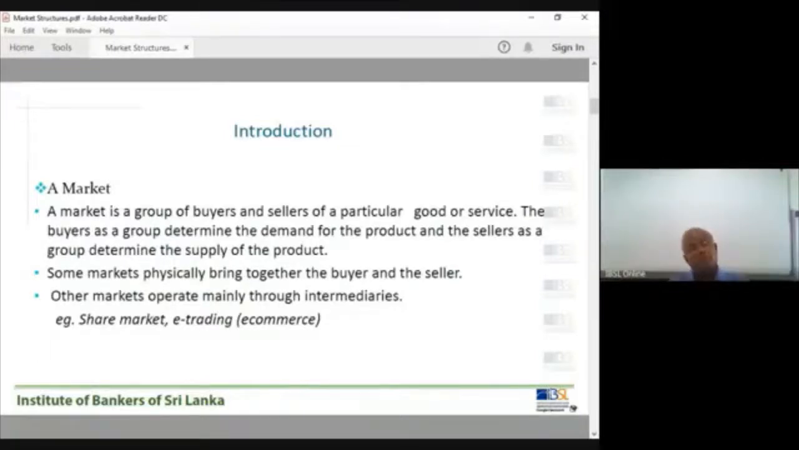But the stockbroker gets the margins from both sides. That will be his revenue. Right? Share market, e-commerce.